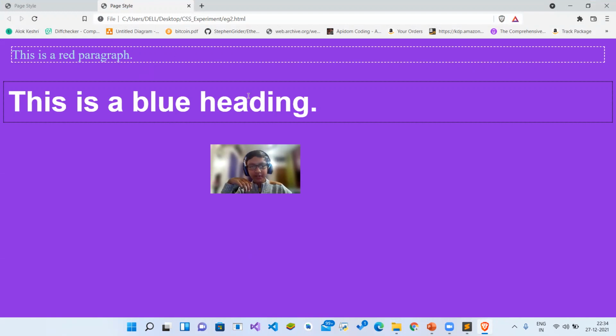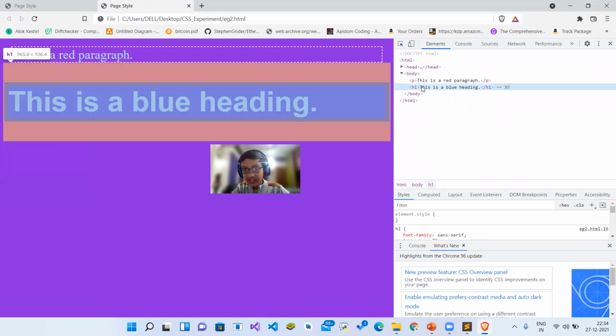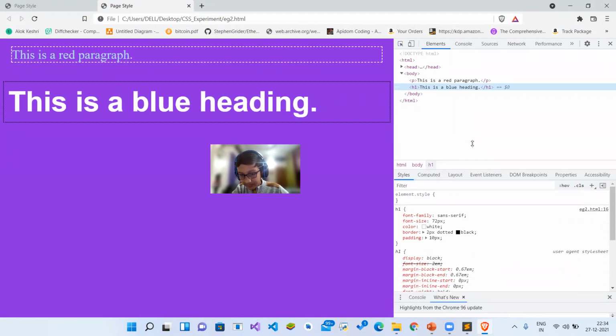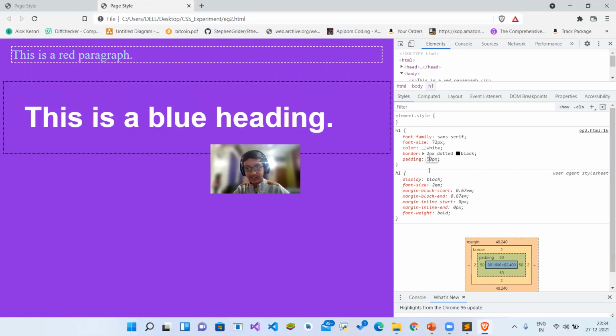And you see what is the difference in this. So let me show you the difference. Let's increase the padding of this. Let me show you what is padding. Let's increase the padding of this and let's see what happens. So the padding is 10 pixels. Let's set the padding to 50 pixels.